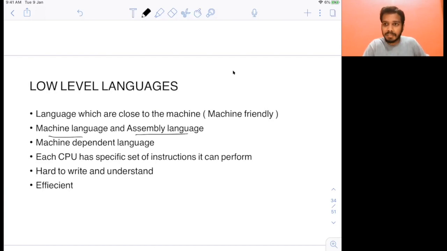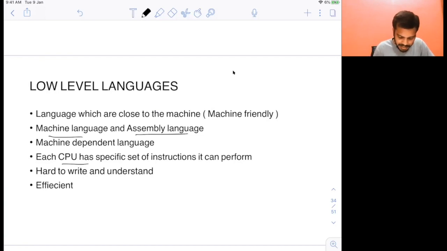And these low-level languages are dependent on the machine. So let's say you are writing a program in machine language, in terms of binary. It is not guaranteed that if that program runs on your system, it will also run on some other system, because these programs are dependent on the machine. It will run on one machine, but if the other machine is different, it may not run on the different machine.